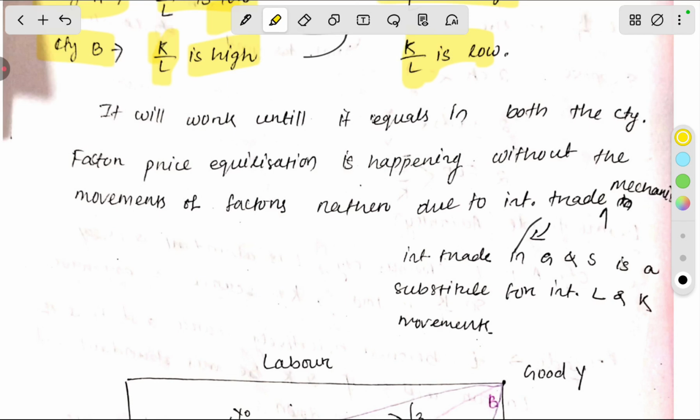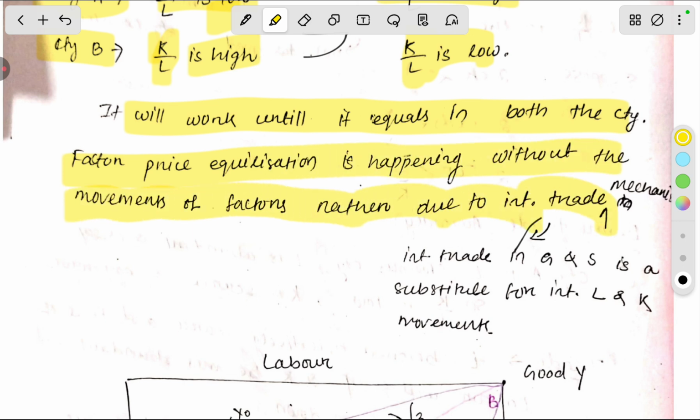So it will work until it equals in both the countries. The capital-labor ratio will be equal in both the countries. Until that, it will keep working like that. Factor price equalization is happening without the movement of factors, rather due to the intermediary mechanism. The intermediary mechanism is that trade in goods and services is a substitute for the movement of labor and capital.